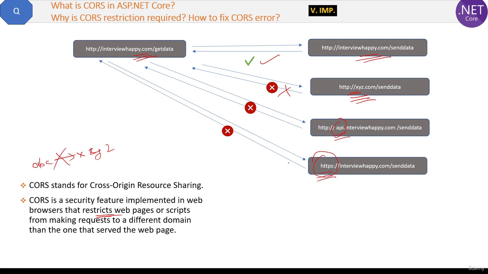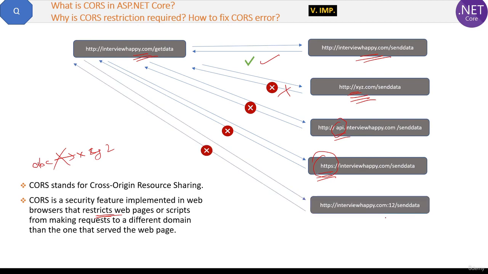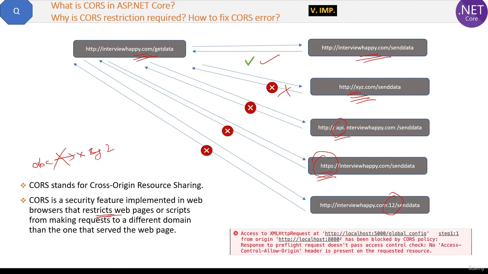And the last case is if the port number is different. In all the above four cases you will receive the CORS error. Okay, and here is the error. See, XMLHttpRequest at this URL from origin another URL has been blocked by CORS policy. Okay, this is the CORS error.